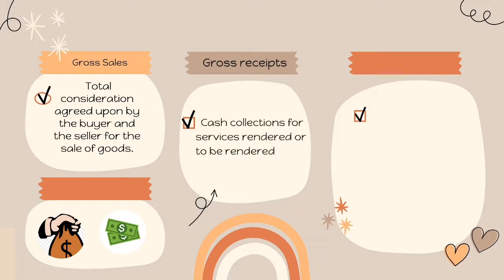Gross receipts. Cash collections for services rendered or to be rendered. The gross receipts means amounts actually or constructively received during the taxable year. However, for taxpayers employing the accrual basis of accounting, it would mean amount earned as gross income.